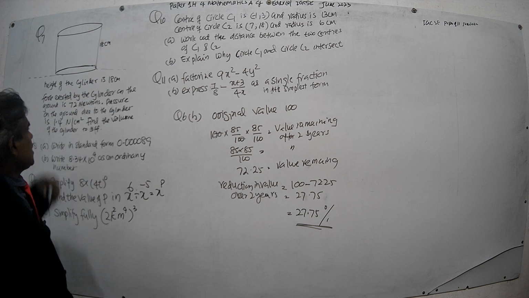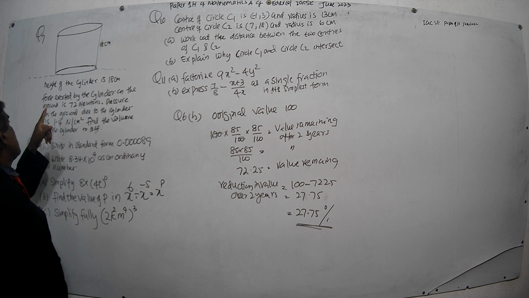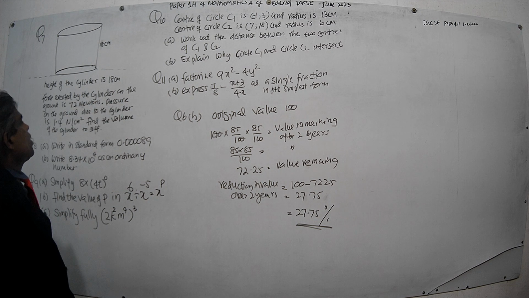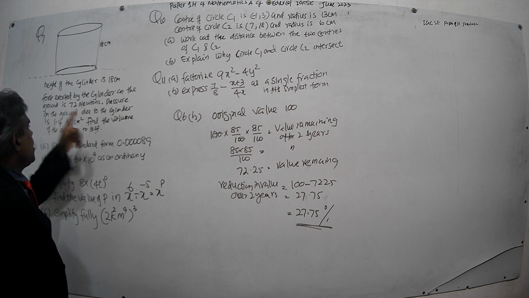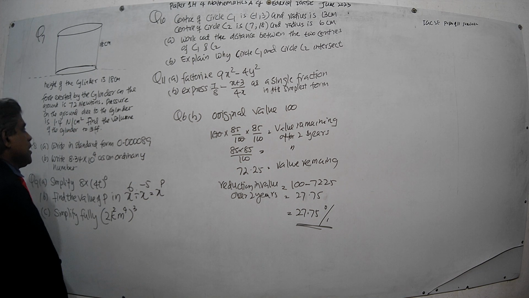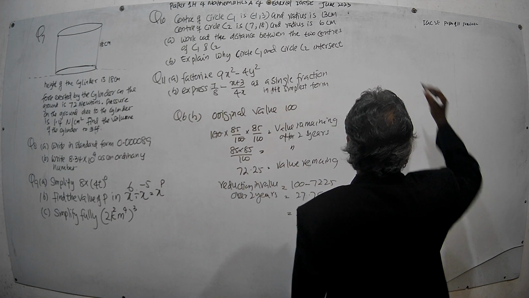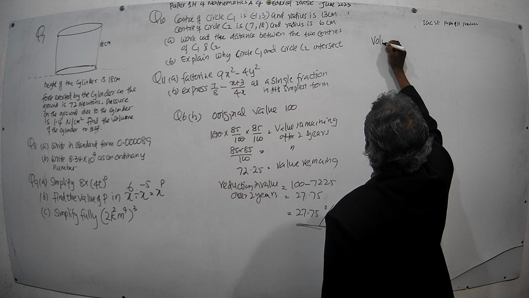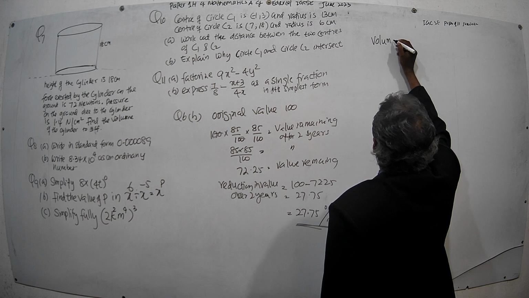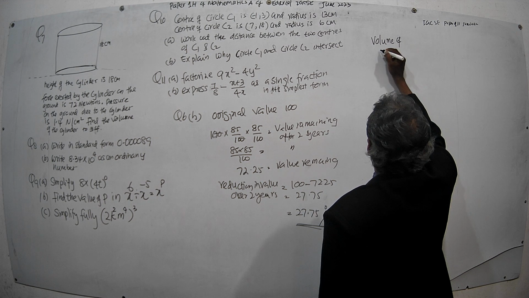The height of the cylinder is 18 centimeters. The force exerted by the cylinder on the ground is 72 newtons. The pressure on the ground due to the cylinder is 1.4 newtons per square centimeter. Find the volume of the cylinder to 3 significant figures. You have to find the volume of the cylinder. We know the volume of a prism,